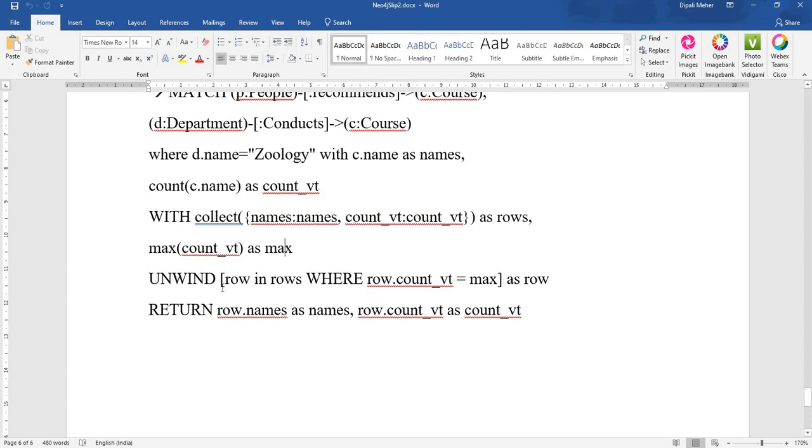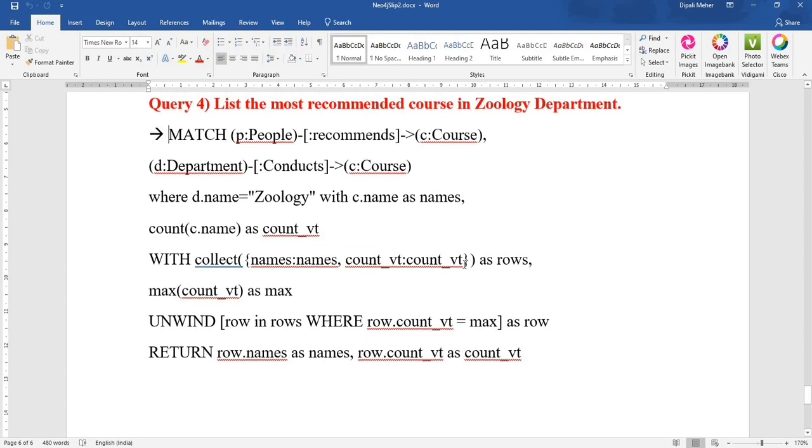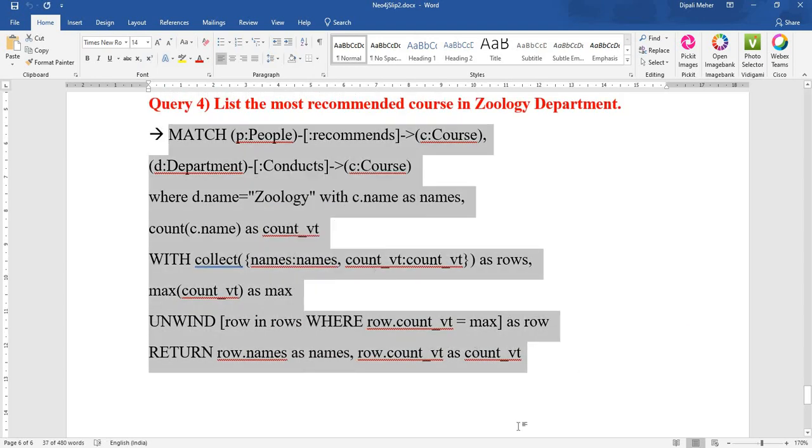Now you have to display that output to the end user. So how to display that output to the end user? Unwind that row. Unwind row, one particular row in rows where that count should be maximum. So that row is unwound as row. Now this final row will contain your answer. It will contain the course name and that recommendation count. So it should return that row. So return row dot names as names and row dot count as count VT. It is up to you. You can display the count or you cannot display the count.